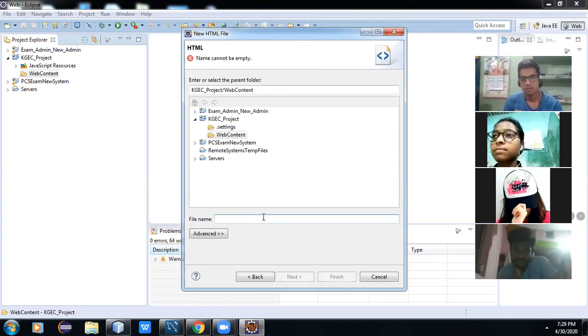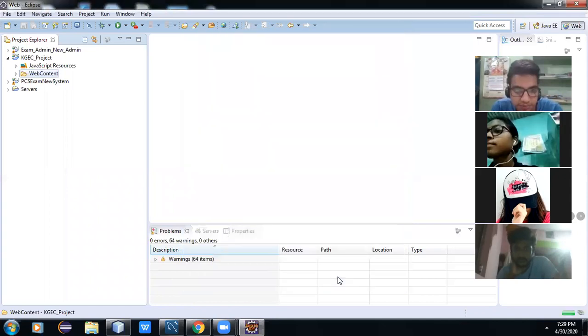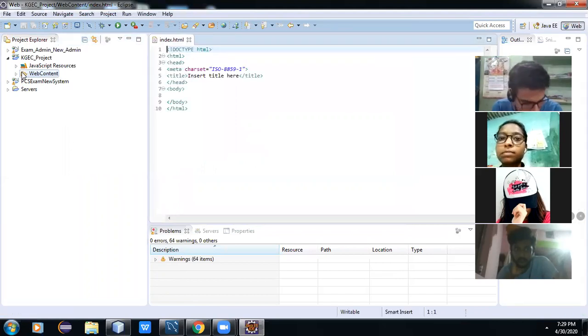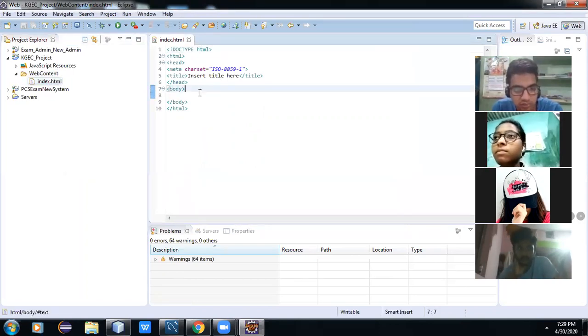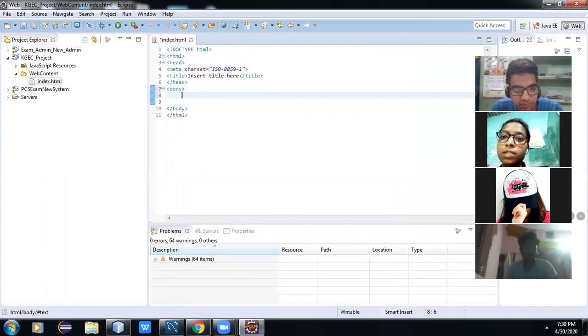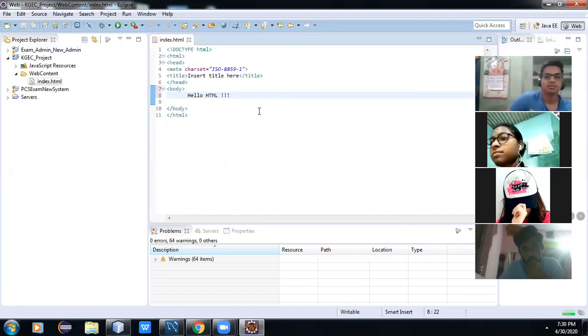So we can start with index.html. Okay, index.html. First, before going to understand anything, you can run it, then we'll start to understand. We are creating the first page and writing some text: Hello HTML.